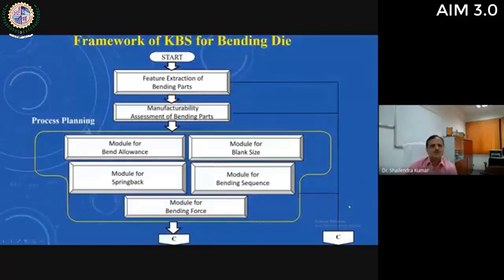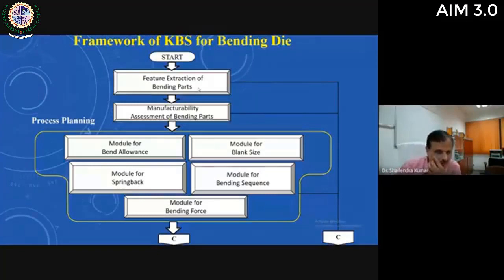So first of all, we have made one framework for development of KBS for bending die. You can see that this framework divides the complete die design activity into various sub activities as per the traditional die design process. So first activity is feature extraction of bending part, means how to extract design features of a bending part automatically.